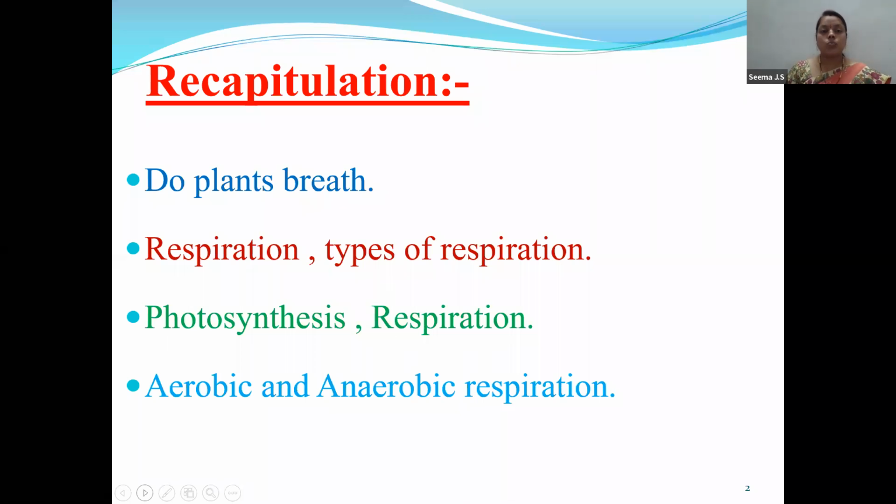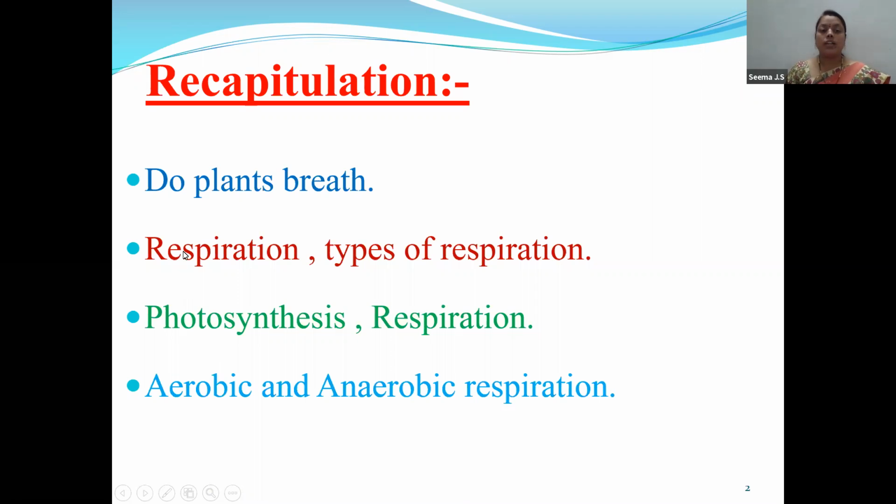We also discussed one major point: unlike in animals, there is no need for translocation of gases in plants; just exchange of gases is enough. That is the reason special parts like stomata and lenticels are present.